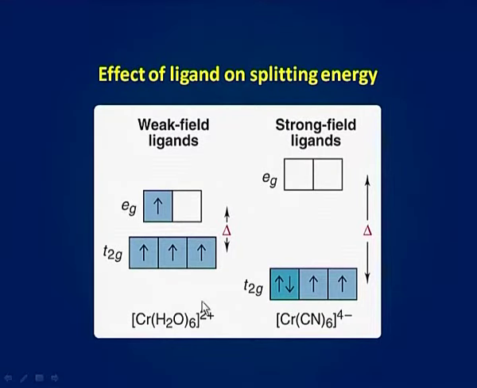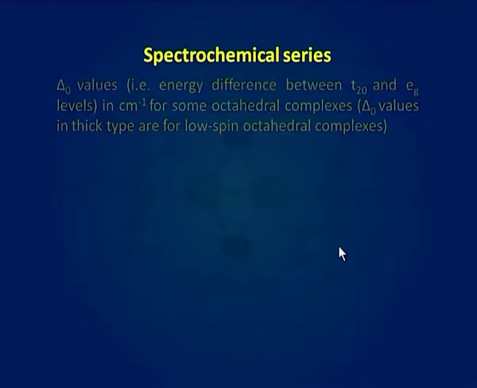The order of field strength of common ligands is independent of the nature of the central metal ion and the geometry of the complex. Here you can see the effect of ligand on splitting energy. As H2O is a weak field ligand, the splitting energy is less. But CN⁻ is a strong field ligand, hence the splitting energy is larger.